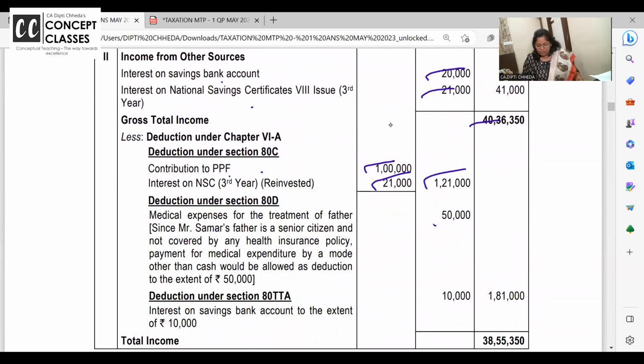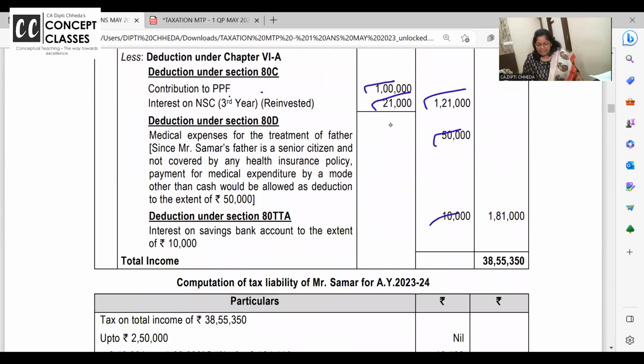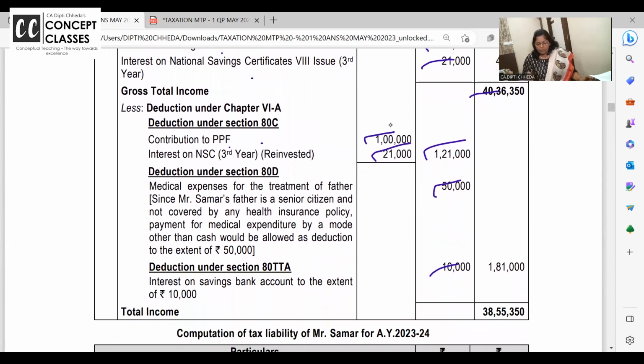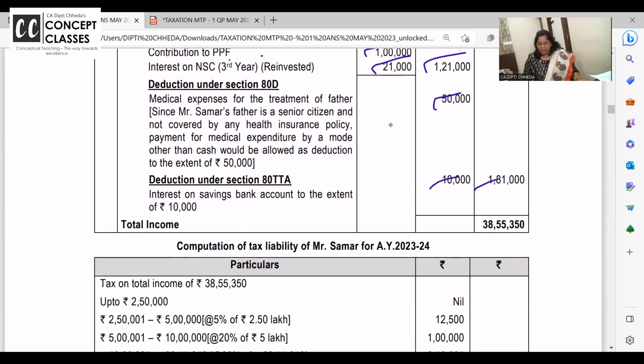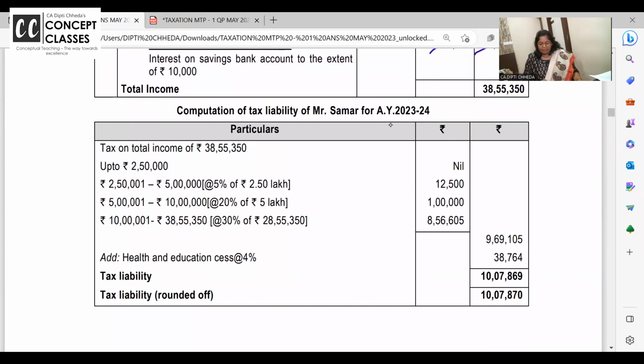Medical expense, I already told you, for father up to 50,000. And saving account interest, everyone gets a deduction. Saving account interest is 20,000, but you get a deduction up to 10,000. If it is a senior citizen, 80 TTB, 50,000. Here only saving account. 80 TTB, saving and FD both. That gives you your income, total income. And in total income up to 250 nil, next 5%, then 20%, and then this and tax. देखो टैक्स भी कैलकुलेट कर लो, राउंड ऑफ जरूर करना, मार्क्स कट जाएंगे नहीं तो.